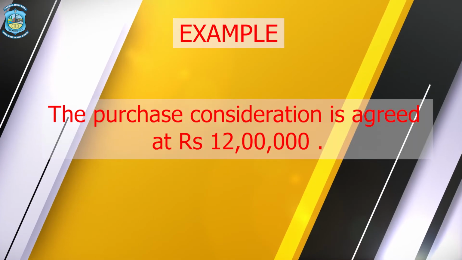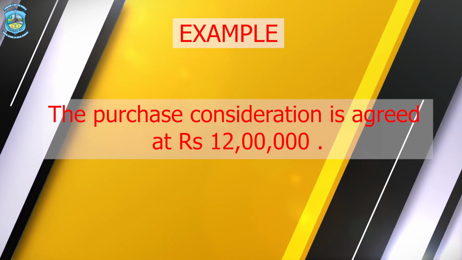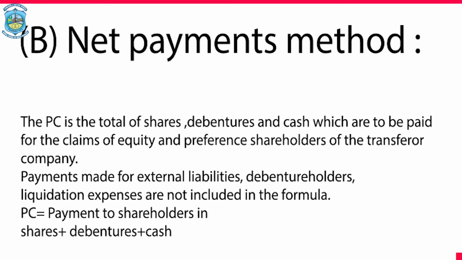It is very clearly mentioned in the question, and no adjustments need to be done. For example, if the question states the purchase consideration is agreed at 12 lakh rupees, so this 12 lakh rupees would be the purchase consideration under lump sum method. Method number 2, net payments method.